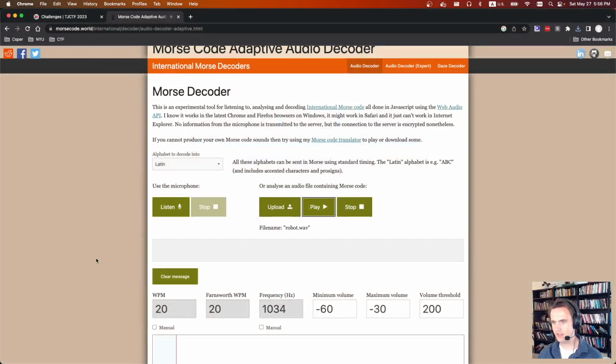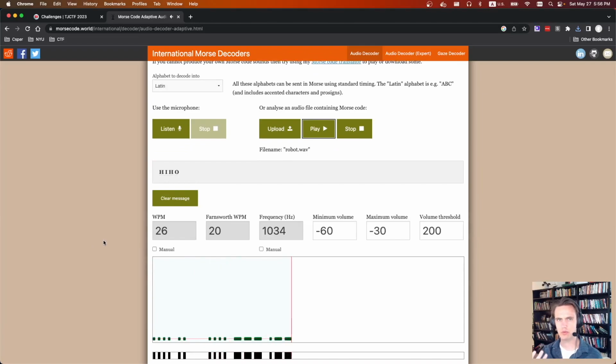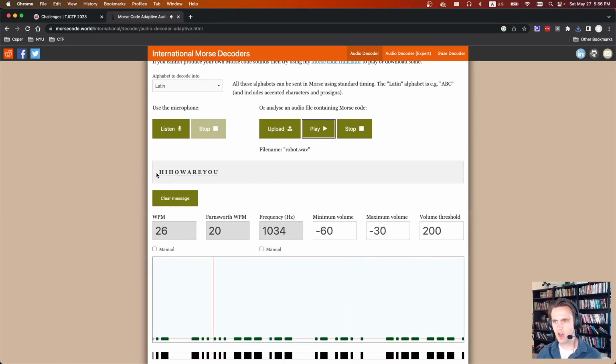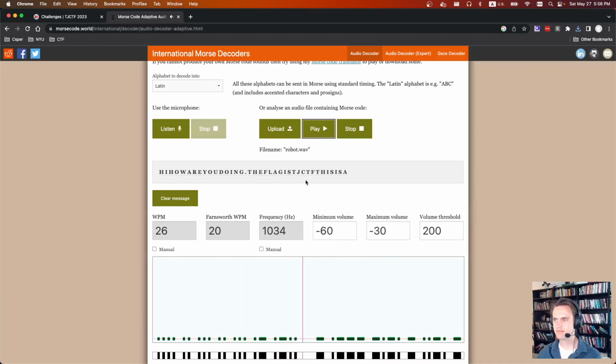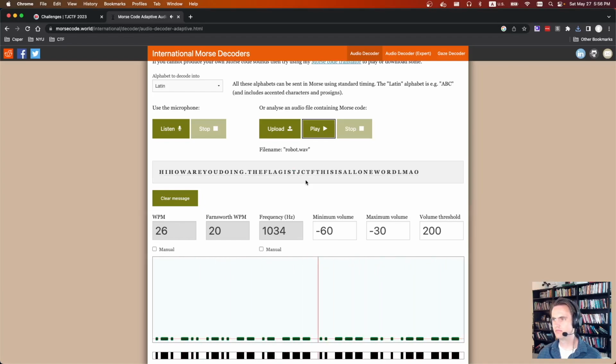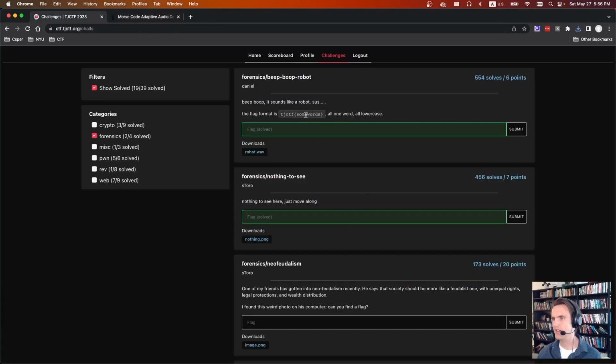Robot.wav, and let's play it. You won't be able to hear it, I think, but you can see it's just decoding the flag. It says, "Hi, how are you doing?" Sweet. And so we can see it printed out the flag. It says the flag is TJCTF. This is all one word, lol. Everything needs to be one word, lowercase. You do that and you get the flag.